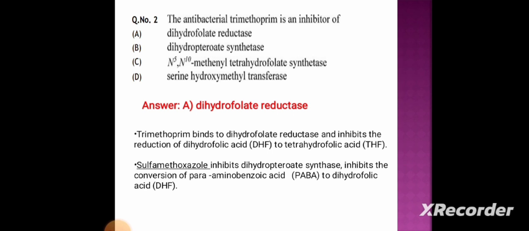Trimethoprim binds to dihydrofolate reductase and inhibits the reduction of dihydrofolic acid, that is DHF, to tetrahydrofolic acid, that is THF. Sulfamethoxazole inhibits dihydropteroate synthetase. It inhibits the conversion of PABA, that is para-aminobenzoic acid, to dihydrofolic acid.